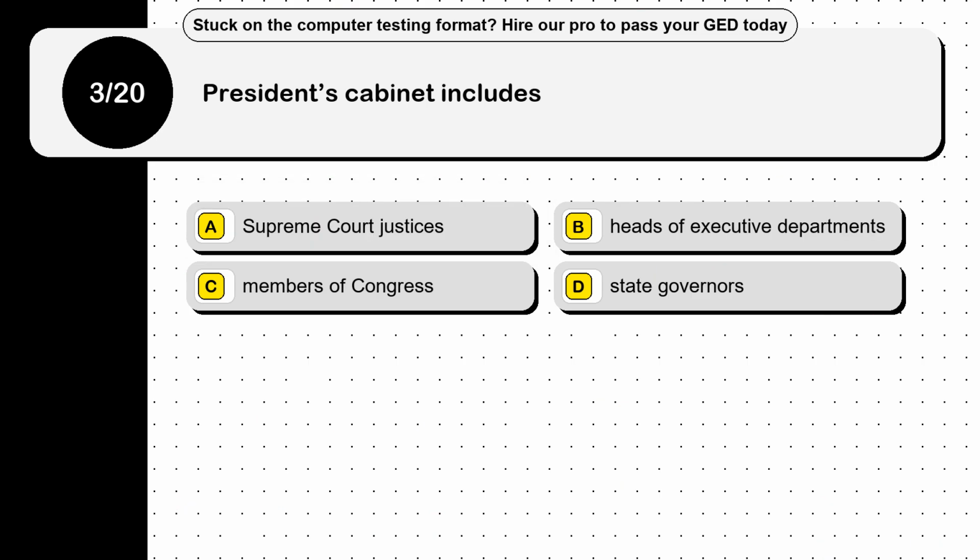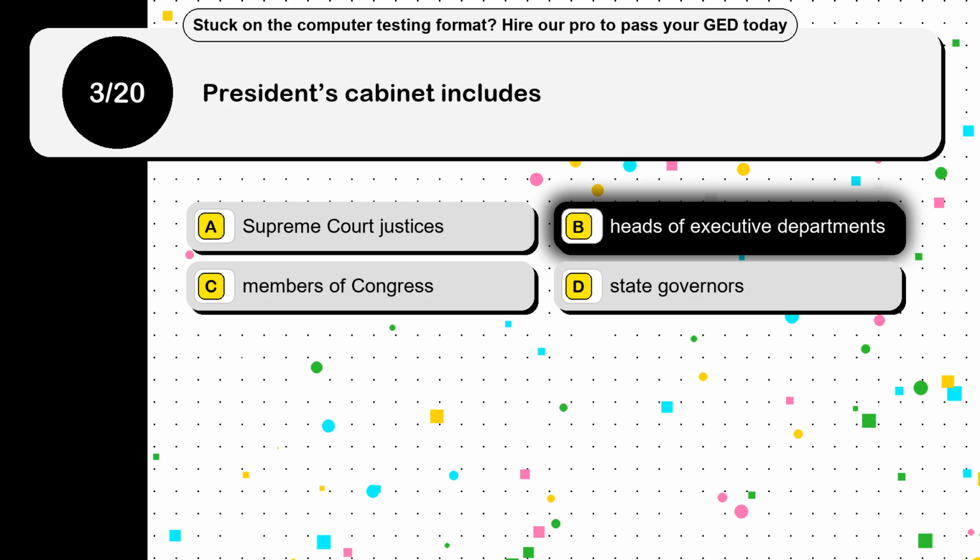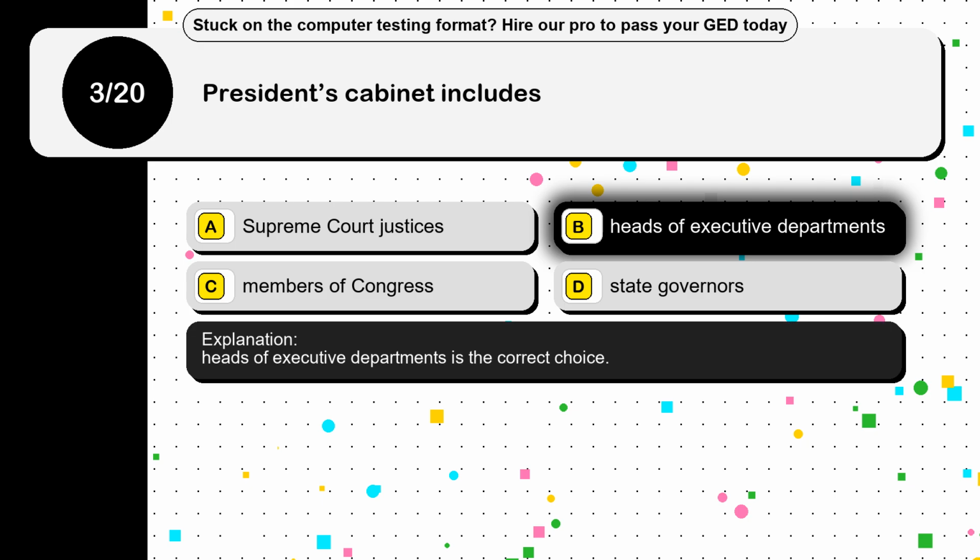Question 3. The President's cabinet includes. Option A, Supreme Court justices. Option B, heads of executive departments. Option C, members of Congress. Option D, state governors. The correct answer is option B, heads of executive departments. Heads of executive departments is the correct choice.